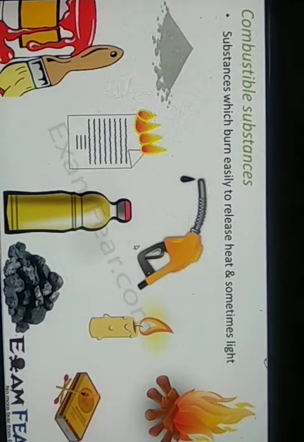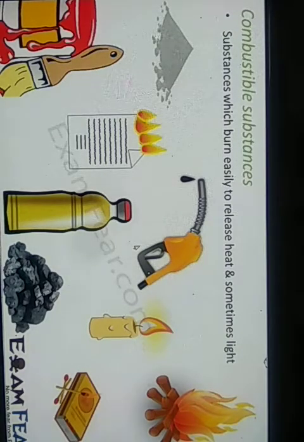So let us look at some examples of combustible substances. Now, what are combustible substances? Those substances which burn easily, which undergo combustion to release heat and sometimes light. Just now I was telling you that not all substances can burn to release heat. So those substances which can burn to release heat are called combustible substances, and examples are all these things which you see on the screen.